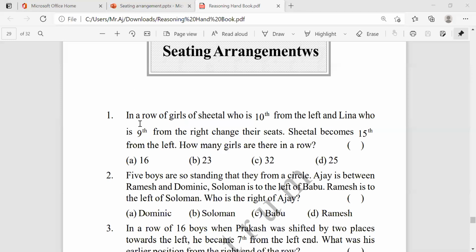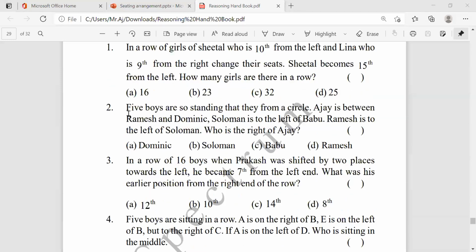See the second question here. Five boys are standing so that they form a circle. Ajay is between Ramesh and Dominic. Solomon is to the left of Babu. Ramesh is to the left of Solomon. Who is to the right of Ajay? That is the question they're asking.